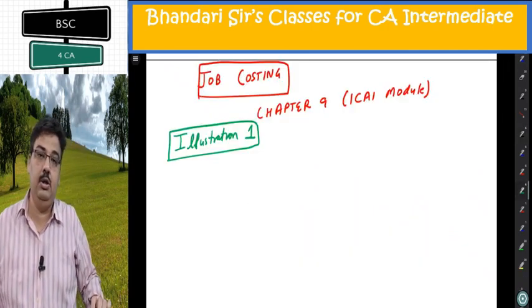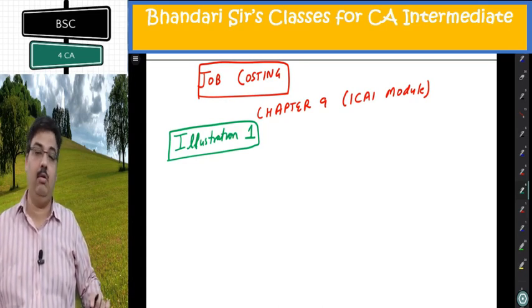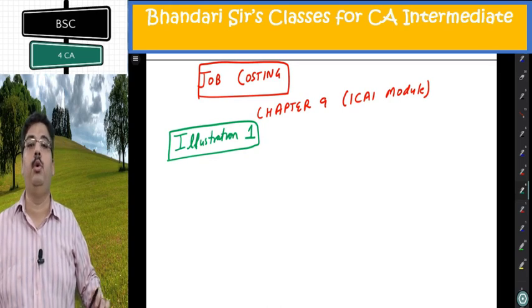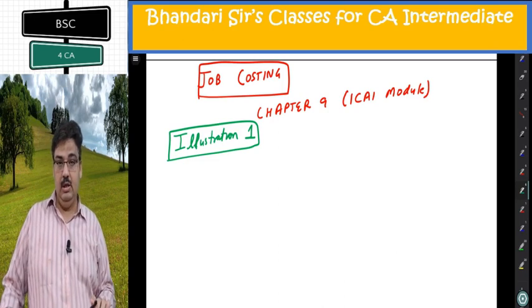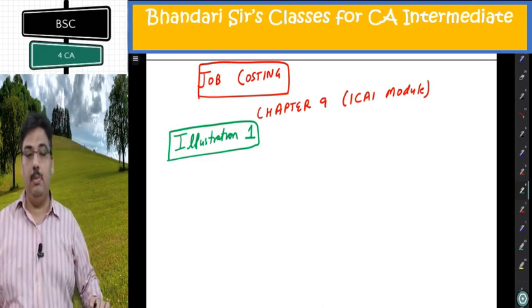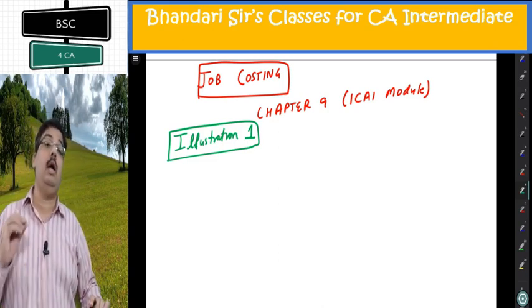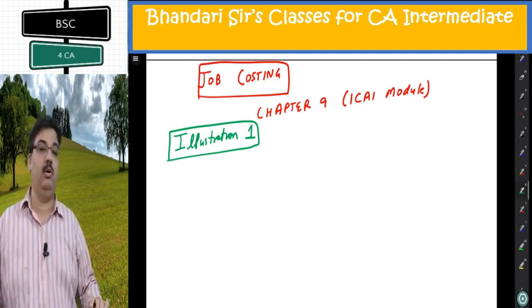Next I reach job costing concepts. In the separate chapter, chapter number 9, two things are covered: job costing and contract costing. Contract costing is a separate chapter for me. Here there are 2 illustrations and 1 odd unsolved question. I am going to do all of these. They involve some concepts of losses as well as cost sheet again. So I am dealing with illustration 1, which is purely on losses. You study this quite a lot in process costing. Here I am just dealing with some basic concepts by reading the question.